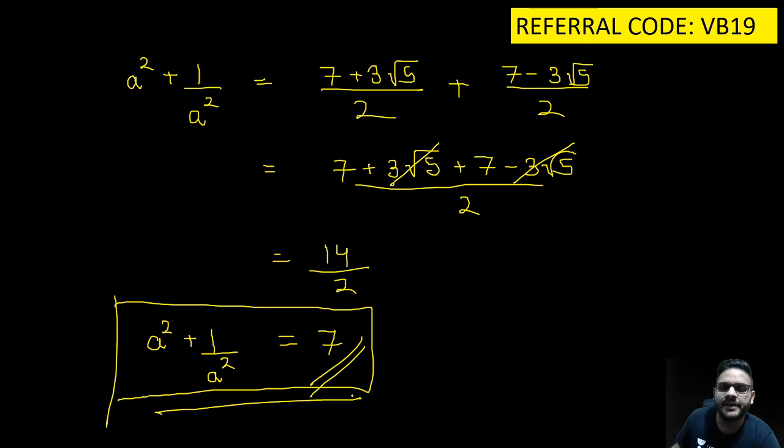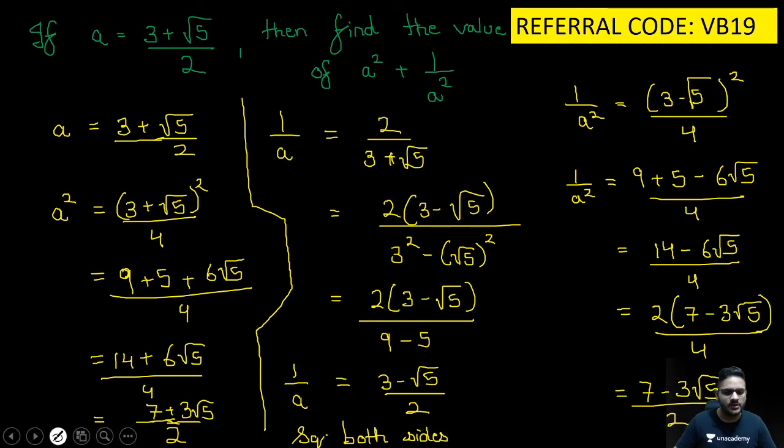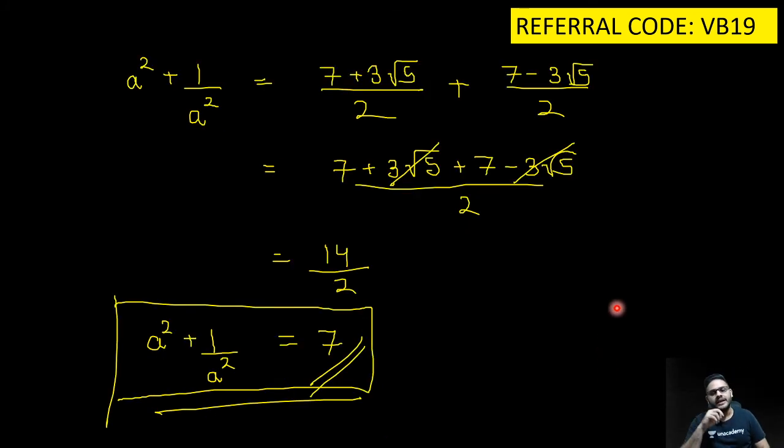Is everyone pretty clear till here? So again I'll just repeat the whole sum for you all. Just carefully pay attention. a is equal to (3 plus root 5) upon 2. So now if this is the value of a, its reciprocal becomes this. Now a square, squaring both sides in the first term, we get this. In the second term, squaring both sides here, we get this. Now we have been asked a square plus 1 upon a square. So this is the value of a square, and this is the value of 1 upon a square. Substituting both, we got the answer as 7. Let's move on to the next sum.